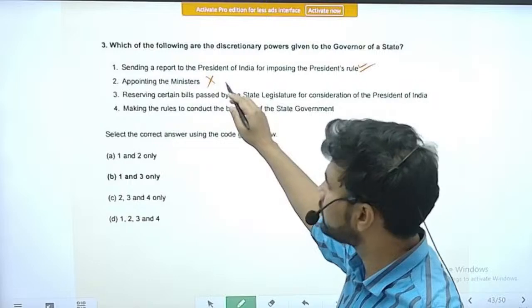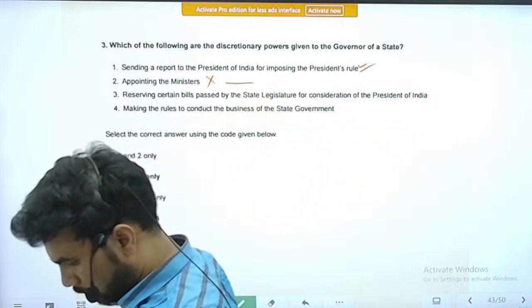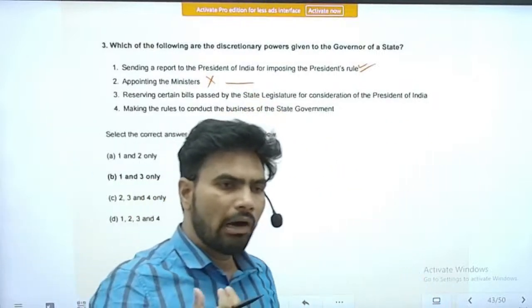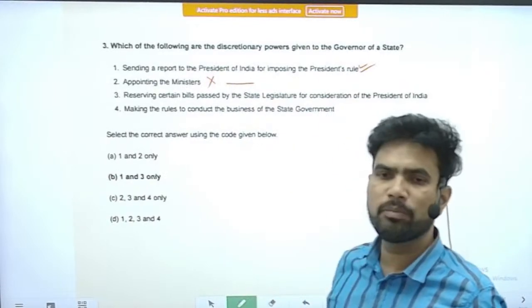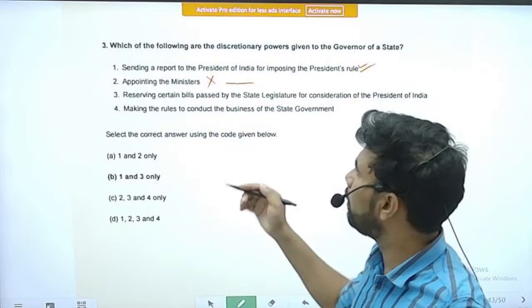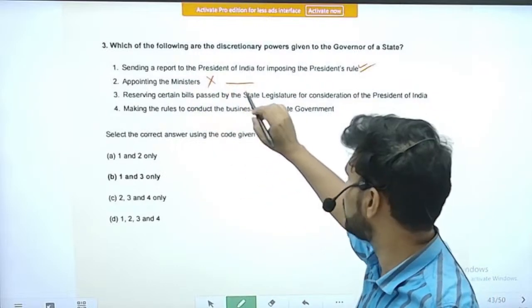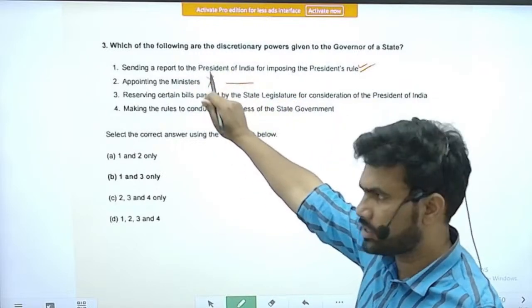Appointing ministers, this is not his discretionary power, it is a normal power. He appoints those persons whose names have been recommended by the Chief Minister. Those persons only are appointed by the governor as ministers. So it is not a discretionary power.